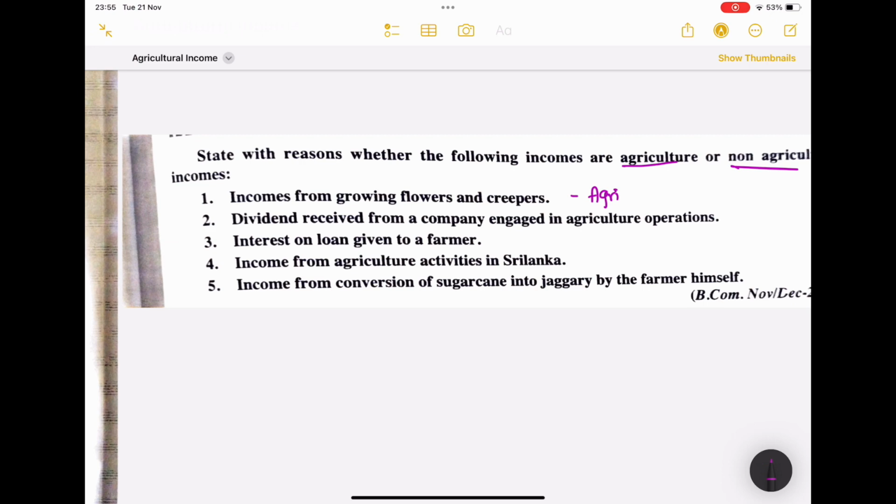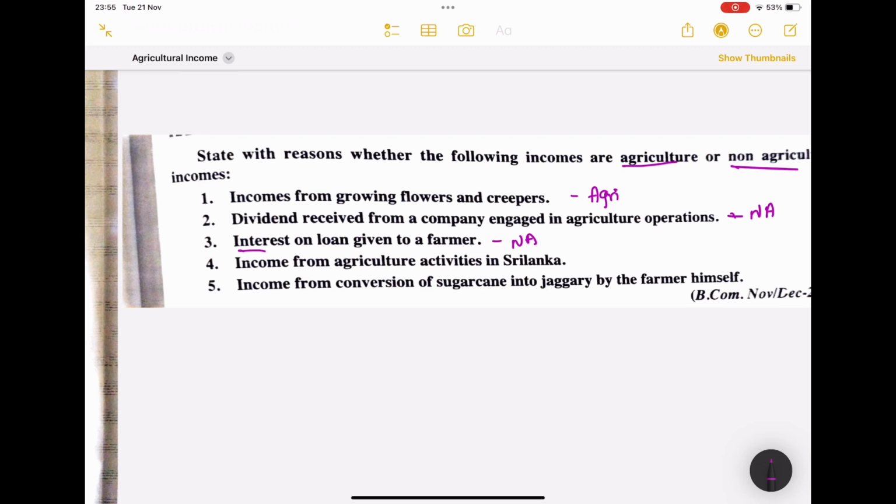Okay, dividend received from a company engaged in agricultural operations, non-agricultural income. I'll just write A and NA. Okay, interest on loan given to a farmer. Any interest on a loan given to a farmer means I'm not a farmer over here, right? I'm receiving interest on a loan given to a farmer. So surely it is a non-agricultural income.